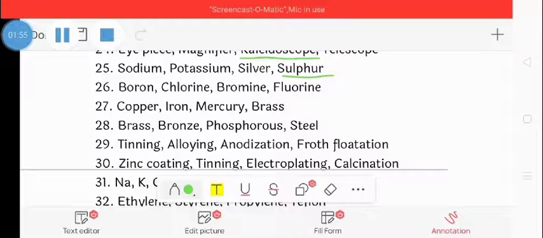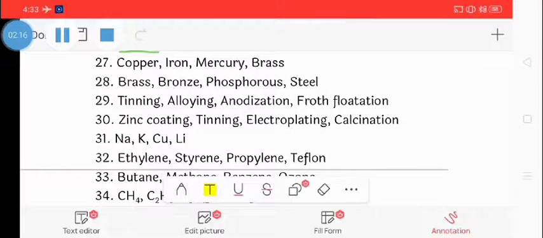Next, question number 26: boron, chlorine, bromine, fluorine. The correct one is boron, because boron is placed in group 13 while the others are placed in group 17 of the modern periodic table. So boron is the correct odd one.